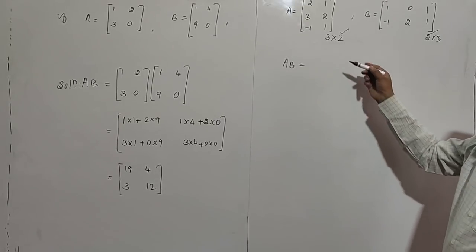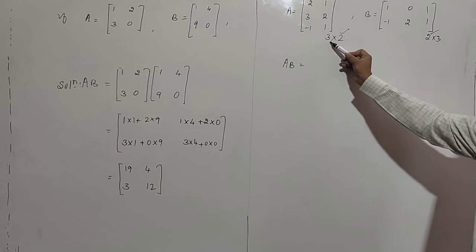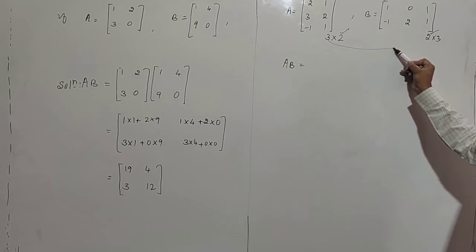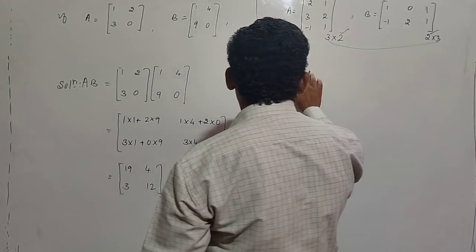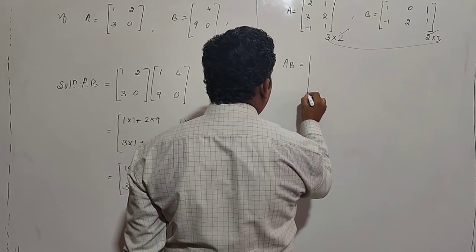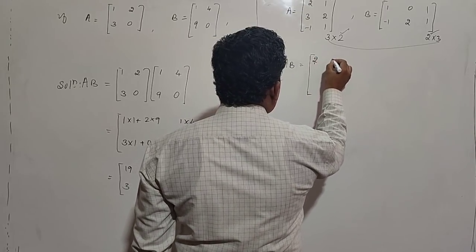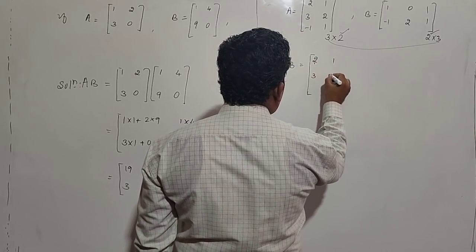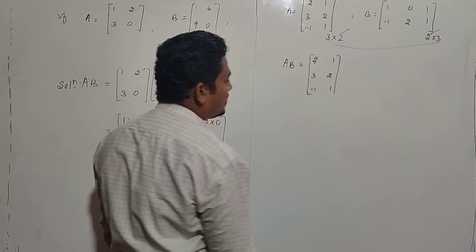Then what is the order of AB? The order of AB is 3 by 3. Same procedure only. Multiply first row with first column, it gives the A11 element. Matrix A is [2 1; 3 2; -1 1].